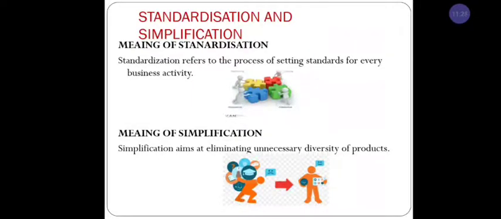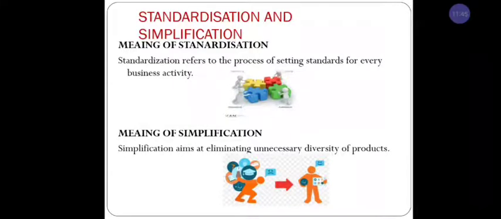Coming to simplification, simplification aims at eliminating unnecessary diversity of products. That means in production, any unnecessary things we have to eliminate. That is called simplification. You can look at the slide.